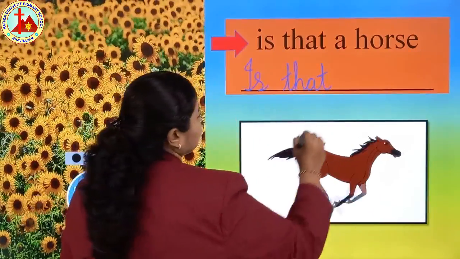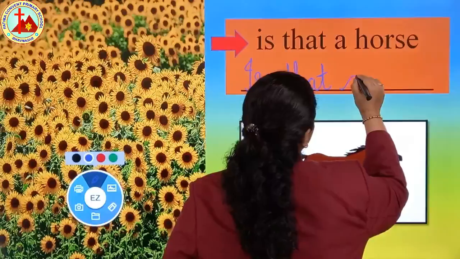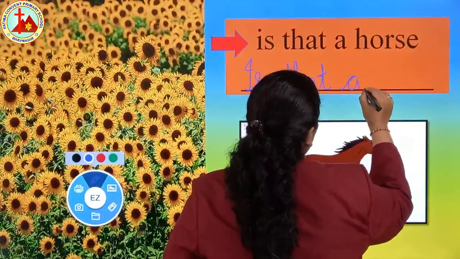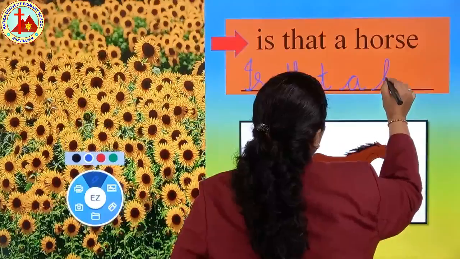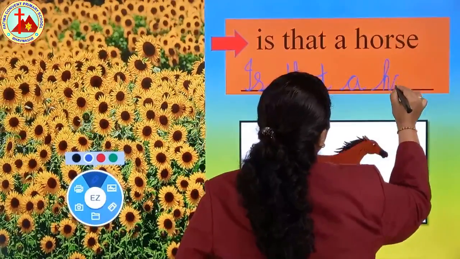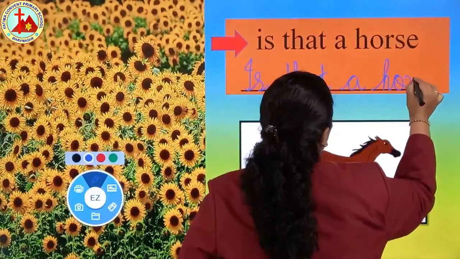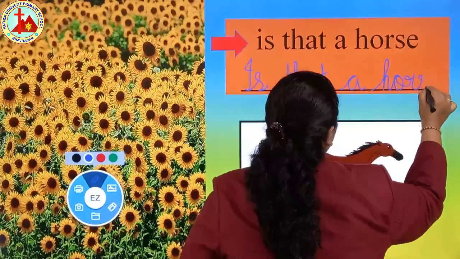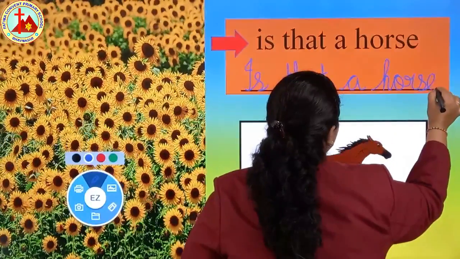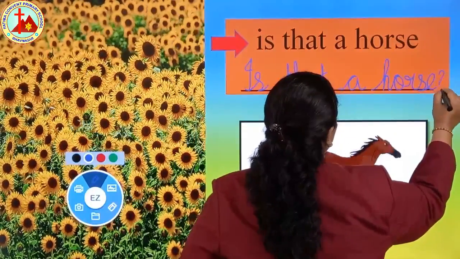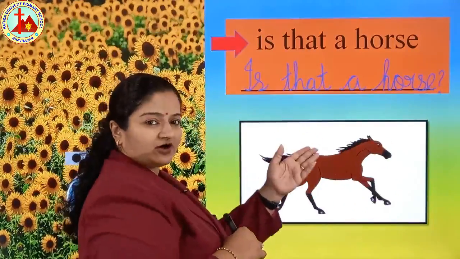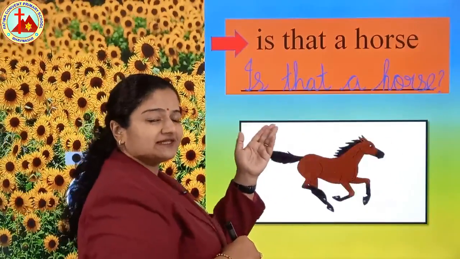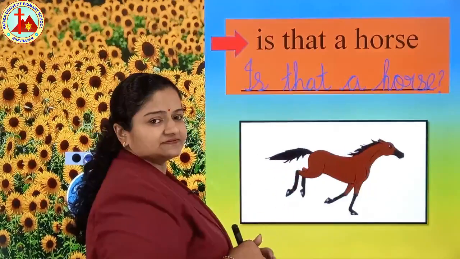Is that a horse? The spelling is here, children. Copy from the question. Horse. Say and write, and at the end you have to put a question mark. Is that a horse? Here we finish this sentence.